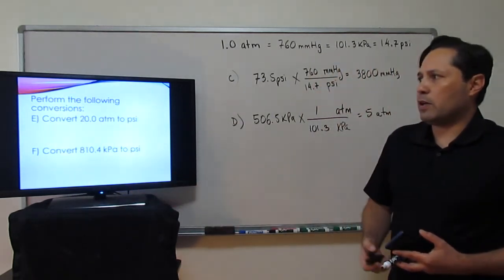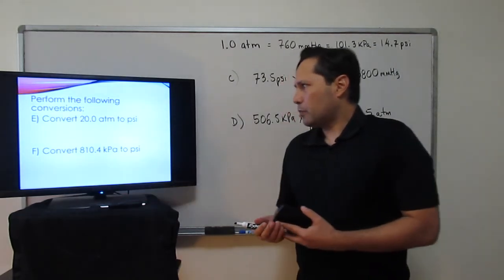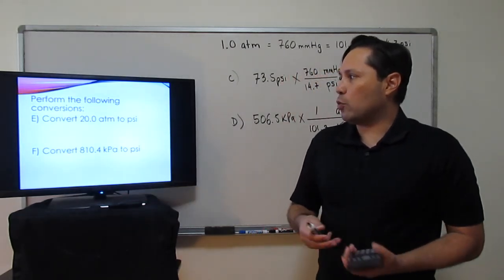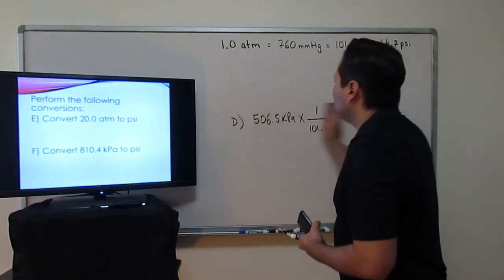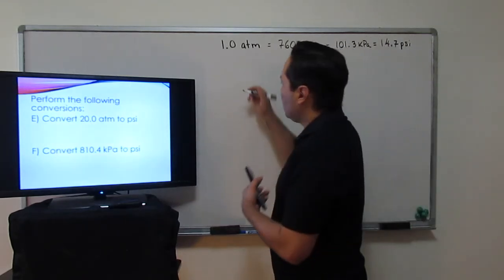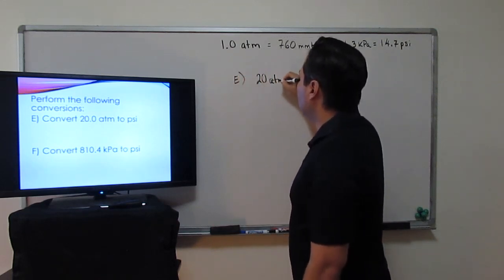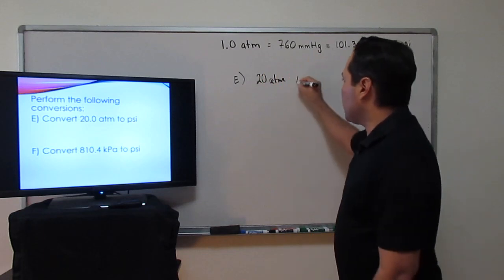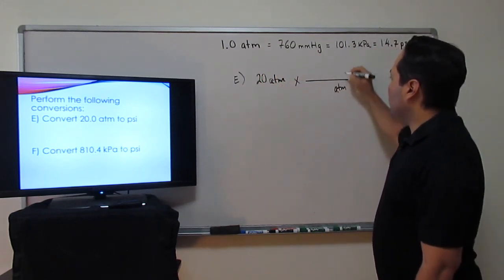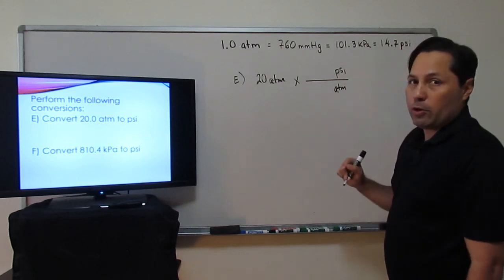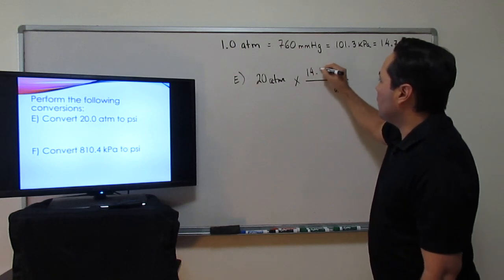Okay, and lastly we're going to do two more problems, E and F. For letter E, it says convert 20 ATMs to PSI. All right, no problem. So letter E, our given is 20 ATM, and we're going to switch it to PSI. The given and the denominator always match. Our new unit will go in the numerator, PSI. For every 1 ATM, there's 14.7 PSI.